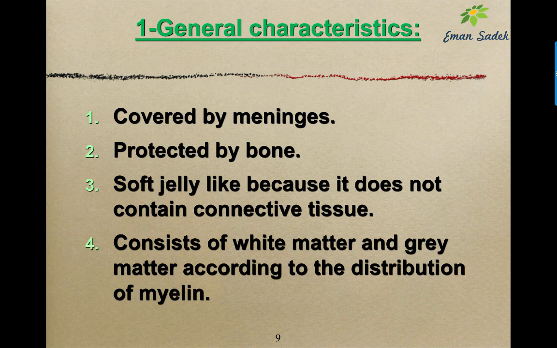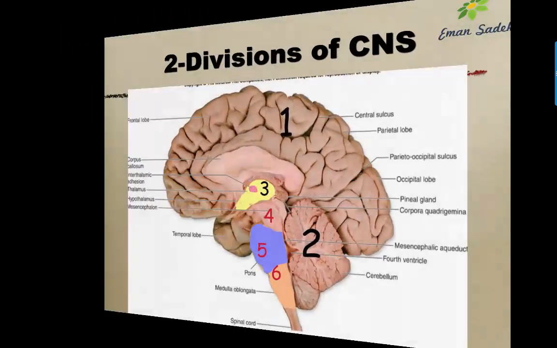The general characters for the spinal cord and the brain, or the CNS, now can be summarized as it is covered by meninges, bone, soft jelly-like due to the absence of connective tissue, and it consists of white matter, gray matter according to the distribution of myelin.